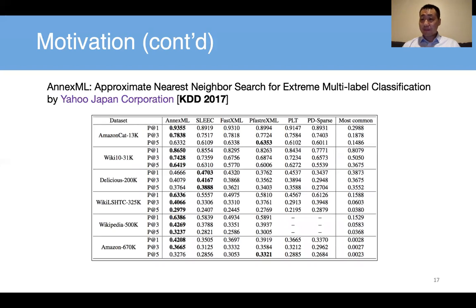Actually, there's another paper in the same year, also in KDD. It's by Yahoo Japan, working on the same problem but with a different methodology. They also compare with the baselines, including FastXML, and they also use very standard data sets: Amazon, Wiki, Delicious. Then they use very standard metrics, precision at 1, 3 and 5.